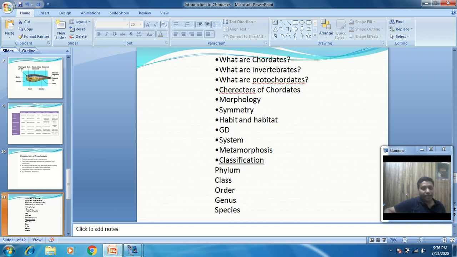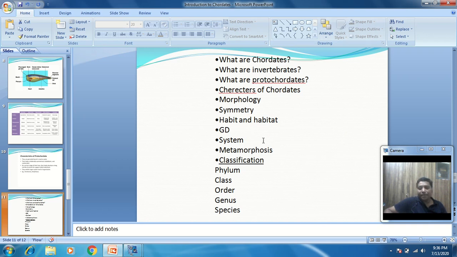And system is again important: respiratory system, digestive system, reproductive system. These are nothing but the systems. But the question is whether that system is complete or incomplete. Complete means all the organs are present. Suppose we take the example of the digestive system. All the parts which engage in digestion make it a complete digestive system. In case of the invertebrates, the system is not complete, so they are called lower invertebrates. And the organisms in which the system is complete are called higher invertebrate animals. So this is about the system of the organism.